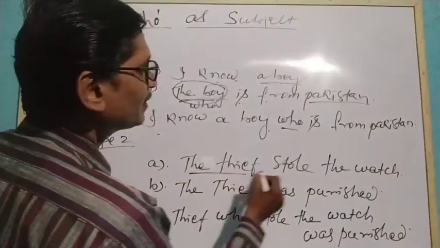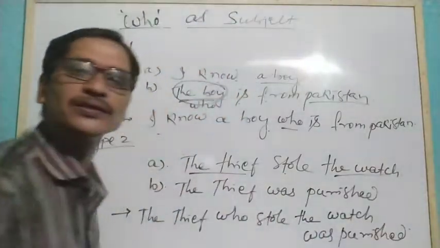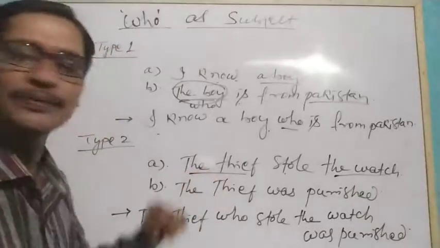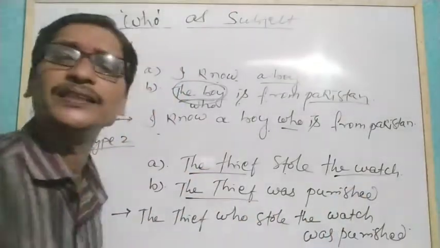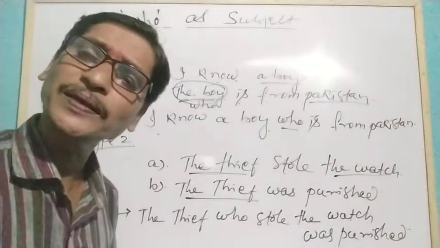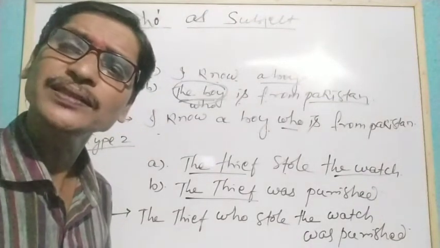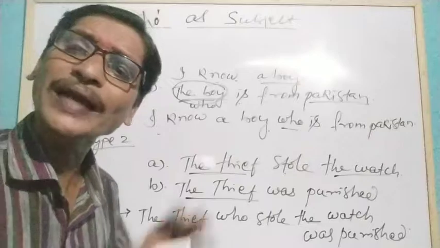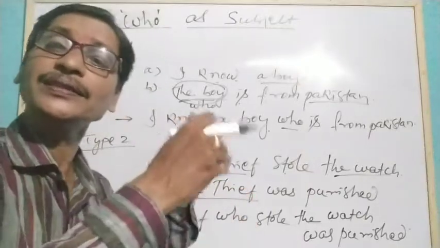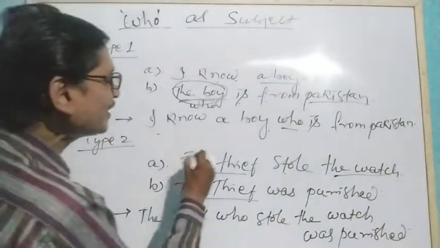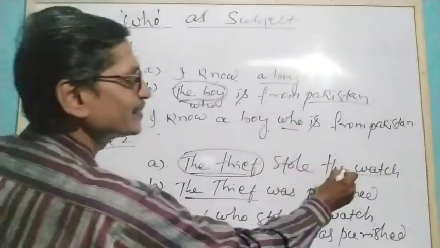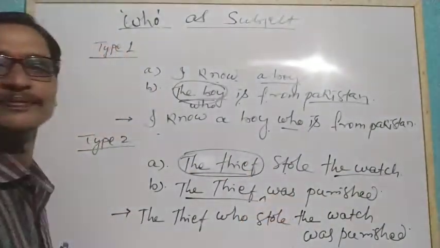The thief stole the watch. Who stole the watch? The thief stole the watch. Again, the thief was punished. Who was punished? The thief was punished. Why was the thief punished? Because he stole the watch. So what will we do? We will take this sentence and add it over here.